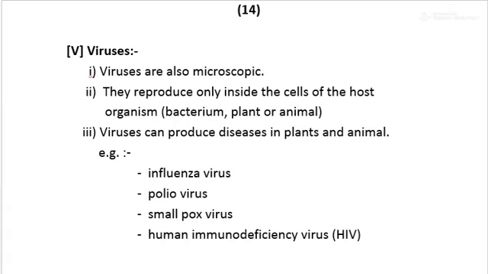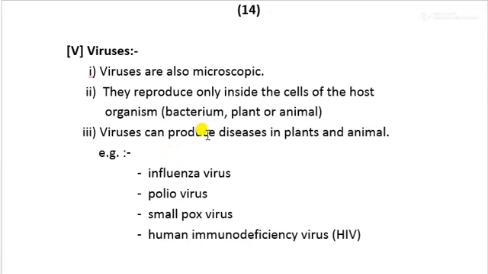But as soon as they enter the living body, they start reproducing. They produce their own kind. That is, reproduction is performed by the viruses inside a bacterium, plant or animal cell, including the human being.